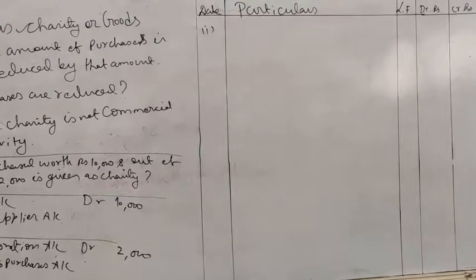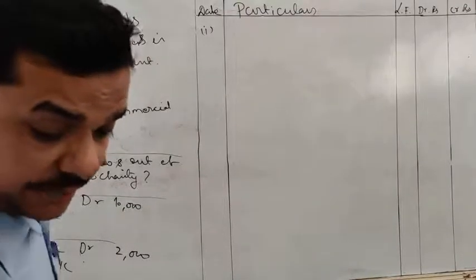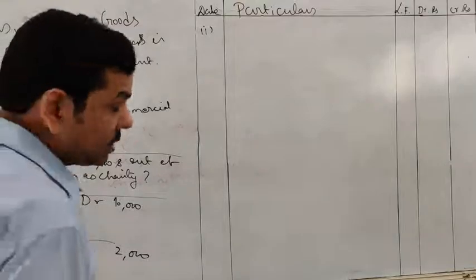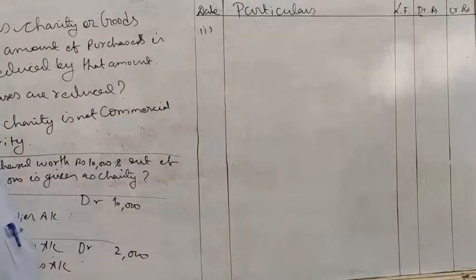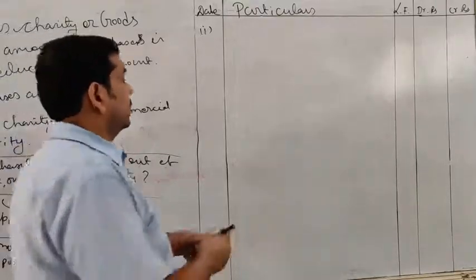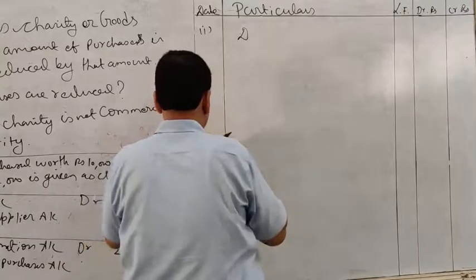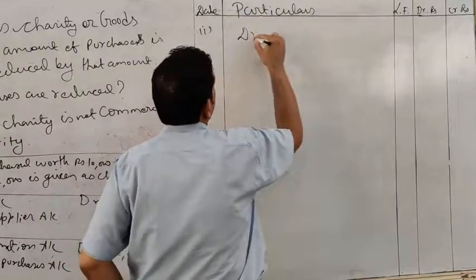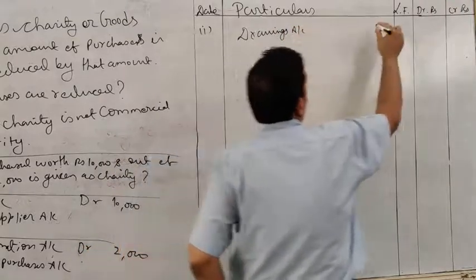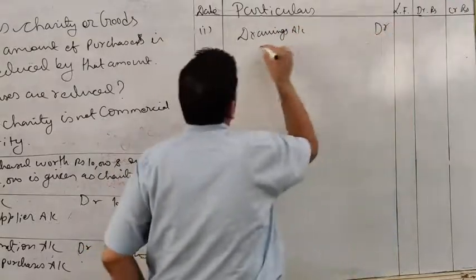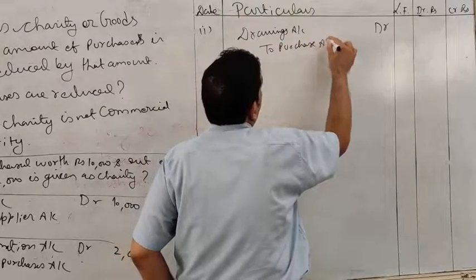See the first transaction. Withdrawn goods costing rupees 5,000 for personal use. So your first entry will be drawings account debit to purchase account.